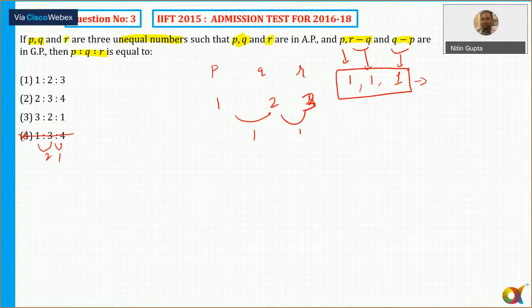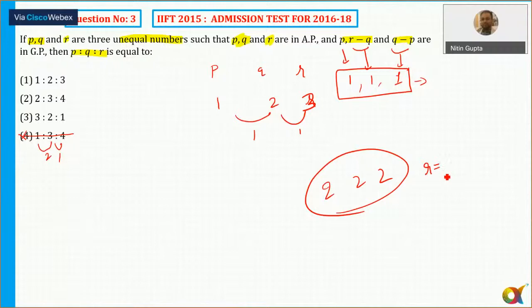Remember, if all the numbers are constant, then also they are in GP, like the numbers 2, 2, 2. So the first option itself is satisfying. So it can easily be solved with the help of the options.